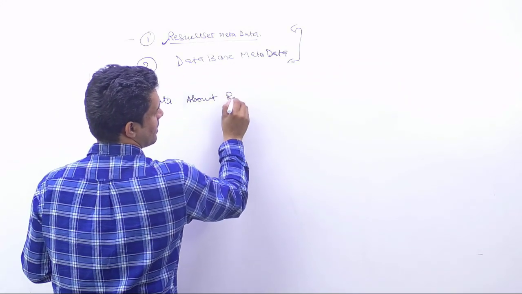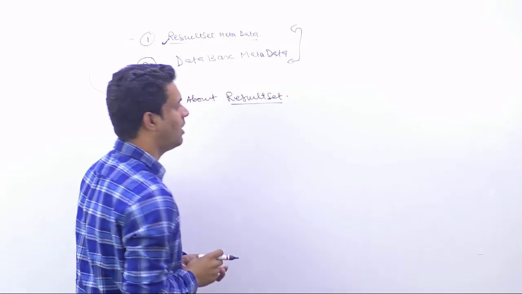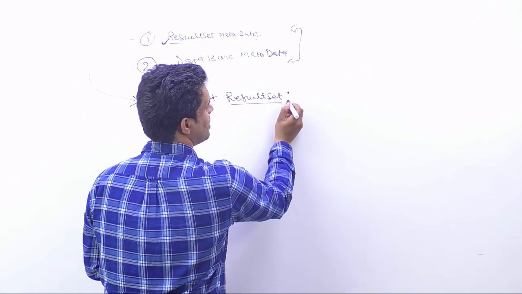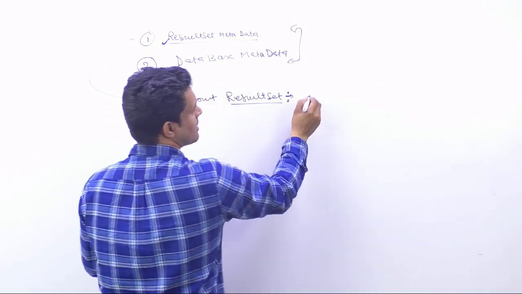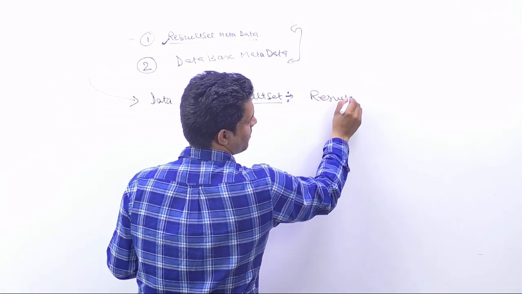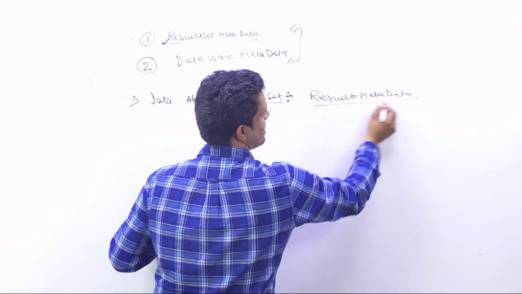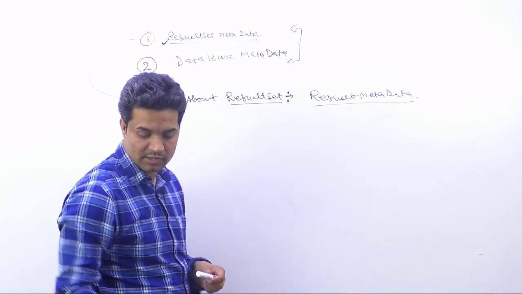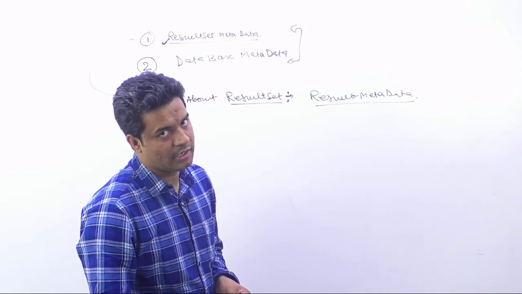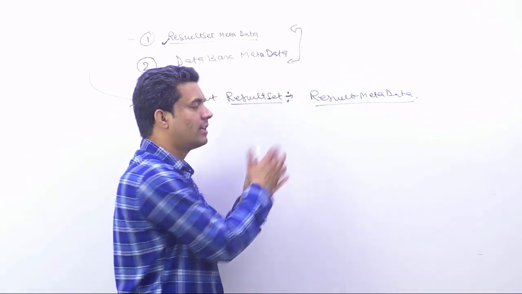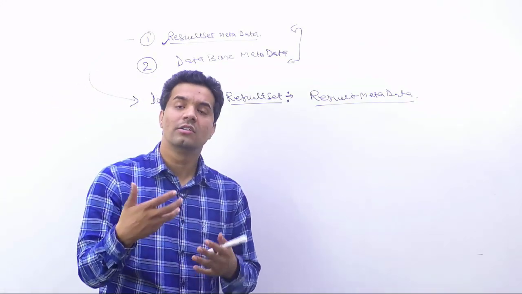Data about the result set, that's what we are calling result set metadata. Result set metadata is that particular concept itself. So data about data we are calling metadata, correct? Here, the result set metadata is the data about the result set.